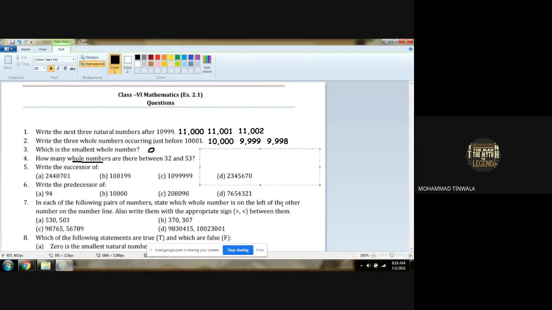Between 32 and 53 means 32 and 53 will not be included, so it will be 33, 34, 35, 36, 37, 38, 39, 40, 41, 42, 43, 44, 45, 46, 47, 48, 49, 50, 51 and 52.